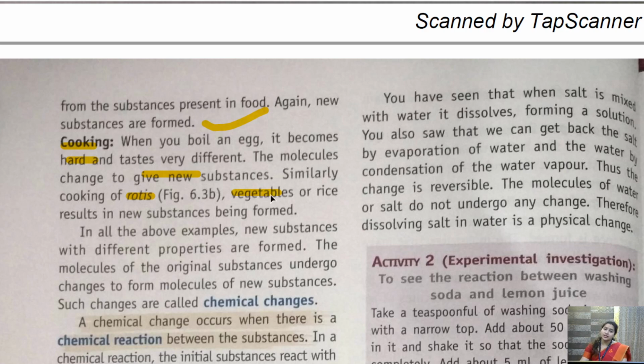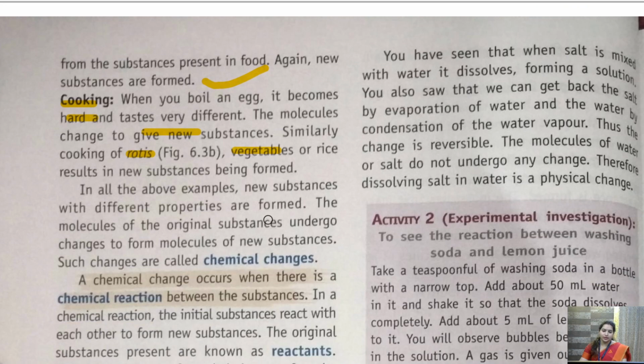Alright, so now what is a chemical change? When the molecules of the original substance undergo changes to form molecules of a new substance, such changes are called chemical changes. Okay, in a chemical change, children, there is always a certain reaction taking place. What is reaction? Reaction is when two or more substances are mixed together and give a new substance. That is called chemical reaction.